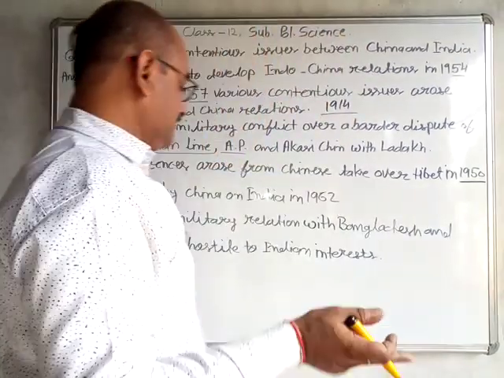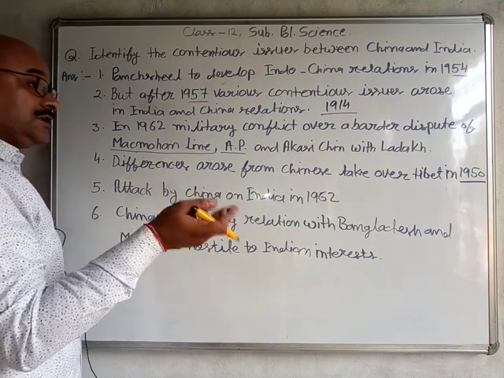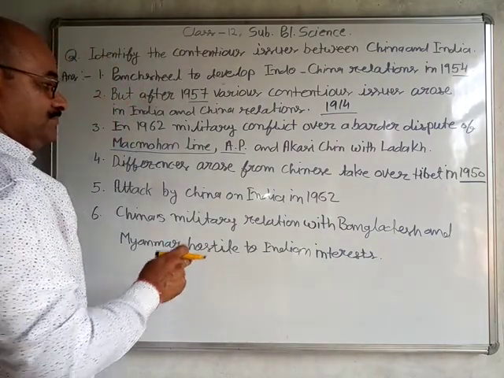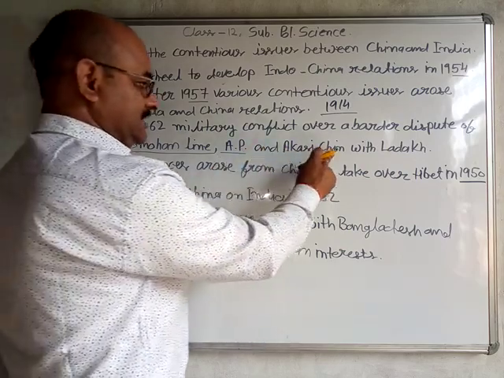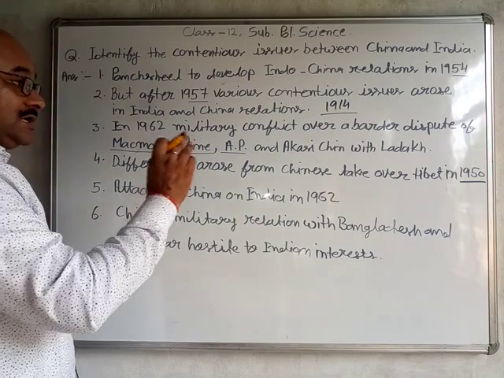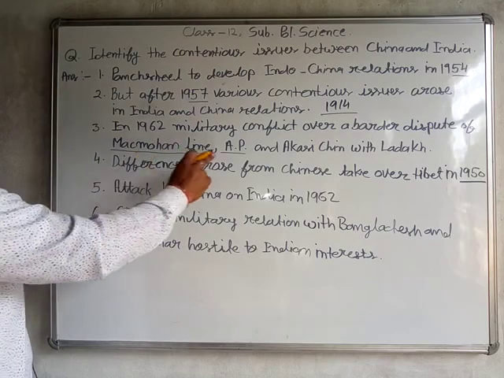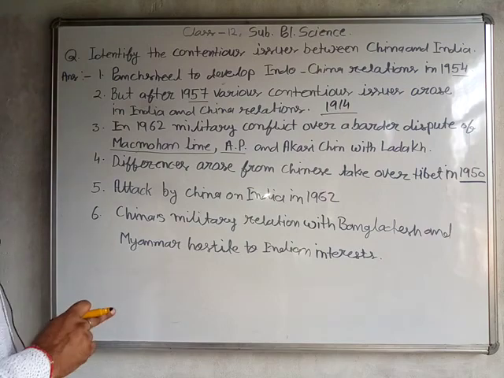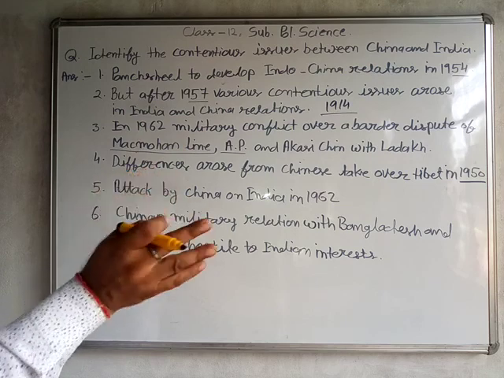But China violated the McMahon line, and China made an artificial map in which China proclaimed Arunachal Pradesh is Chinese, Aksai Chin is also Chinese, and Ladakh. It was a big dispute, a violation of the McMahon line, capturing Arunachal Pradesh, Aksai Chin and Ladakh by the artificial map, which created a big border dispute between India and China.